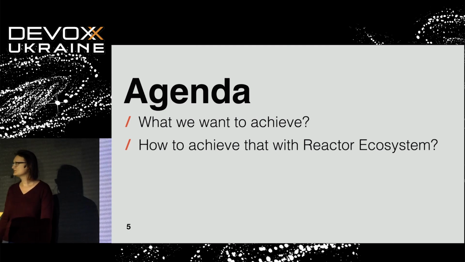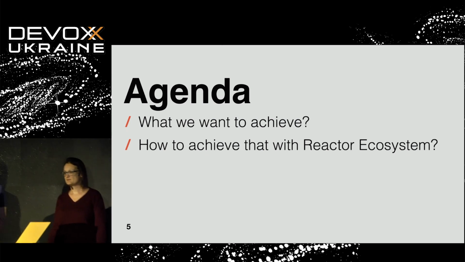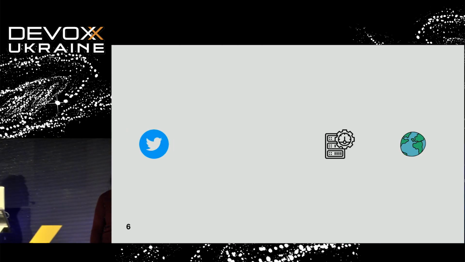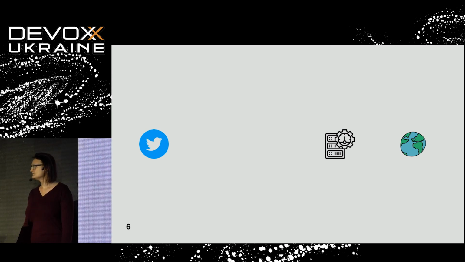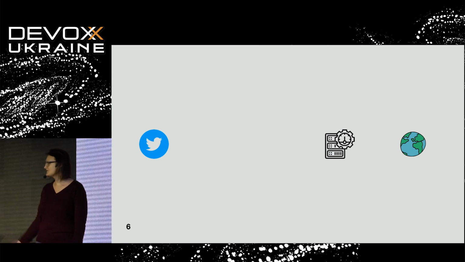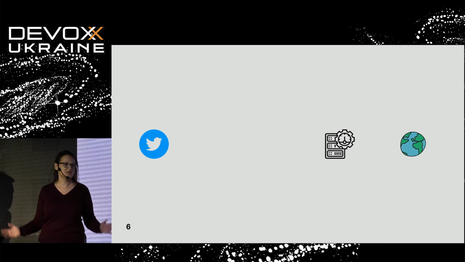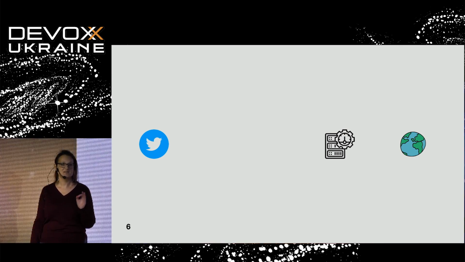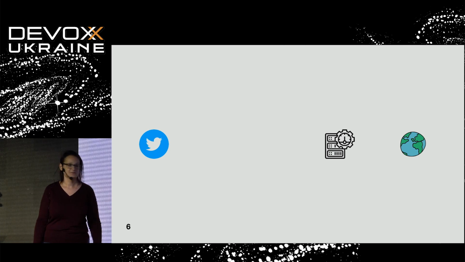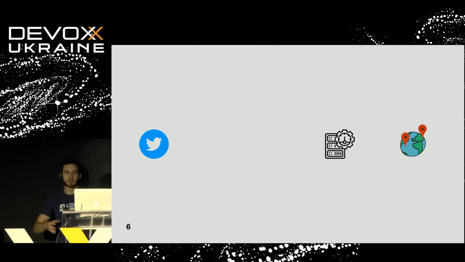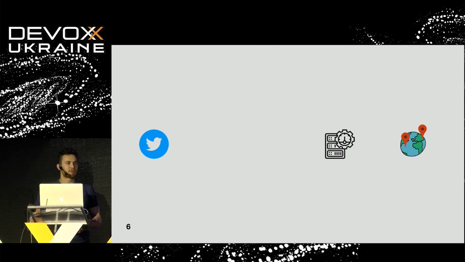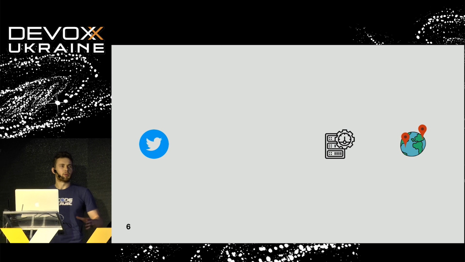So what application are we going to build today? We will have an application that will consume data from Twitter as a backend service. So we have a Twitter service as the main source of data? Yes. And we are interested not in all tweets over there, but just tweets with particular keywords. The main idea of our application is to consume messages from Twitter and display them on the world map.